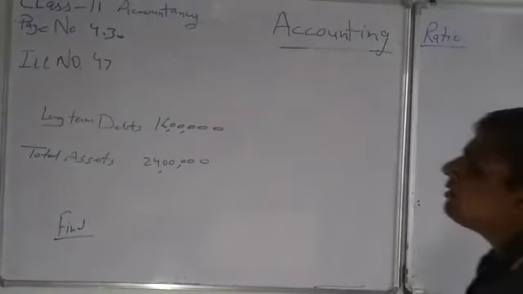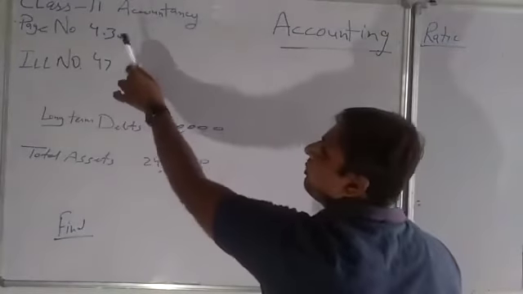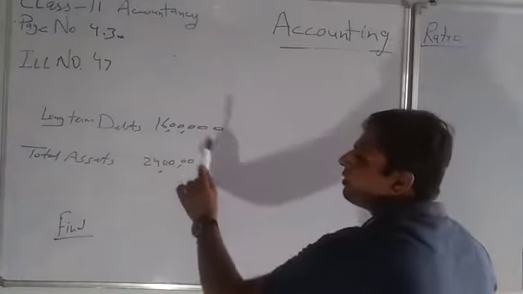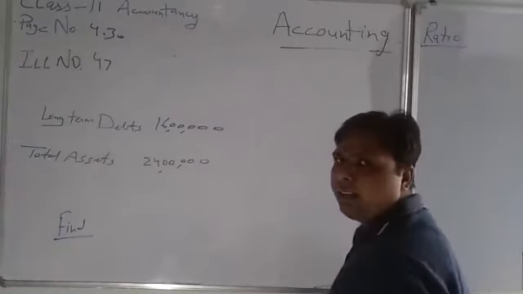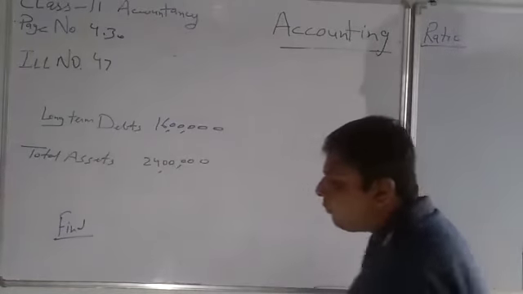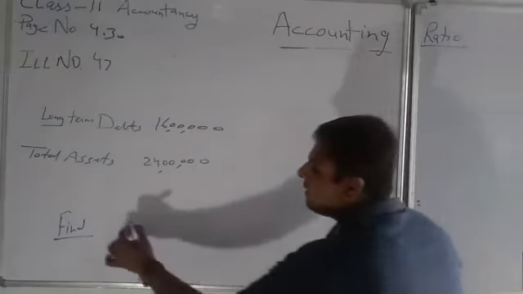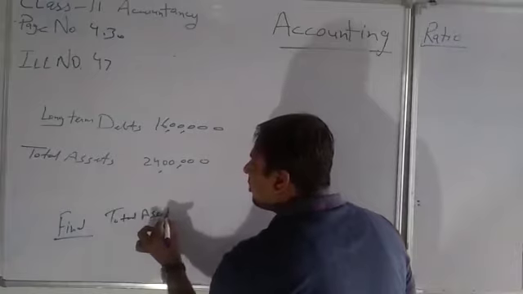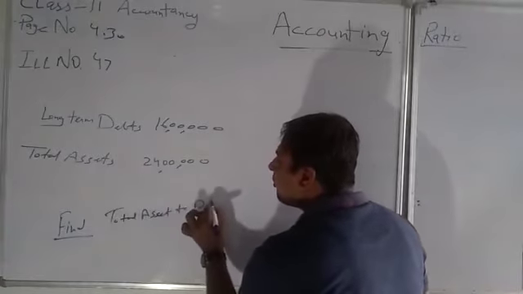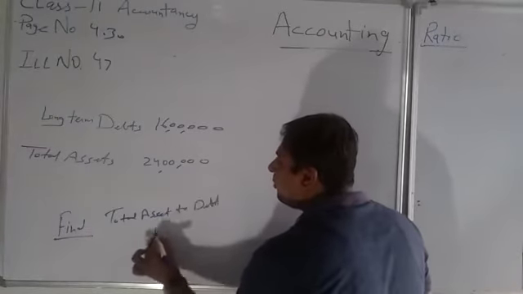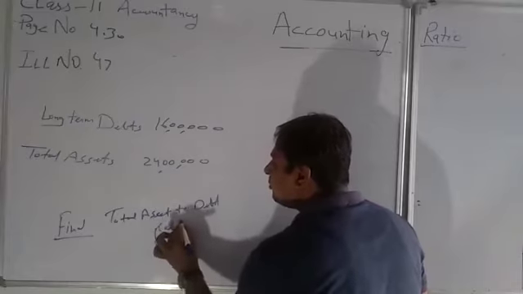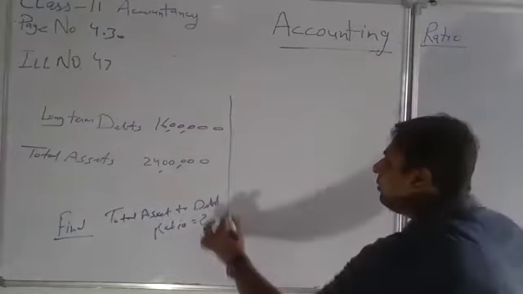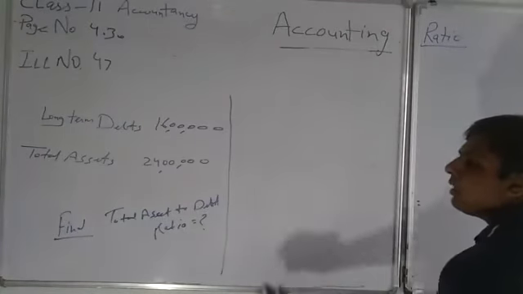Here is the question, illustration number 47, page number 4.30. The question gives us long-term debts 16 lakh, total assets 24 lakh, and asks us to find out the total asset to debt ratio.